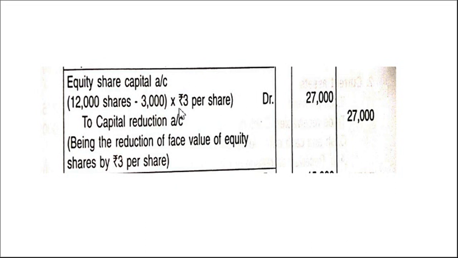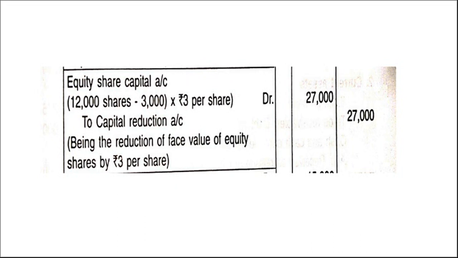So how much have they given? By 3 rupees it is reduced. So total number of shares 12,000 minus 3,000. Net shares we have 9,000 shares. So 9,000 shares into 3, 27,000. So you can write directly as they have given reduced by 3 rupees, right?